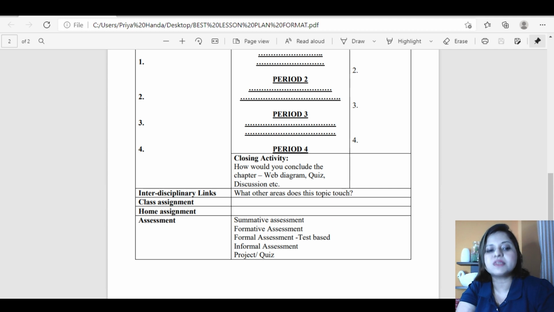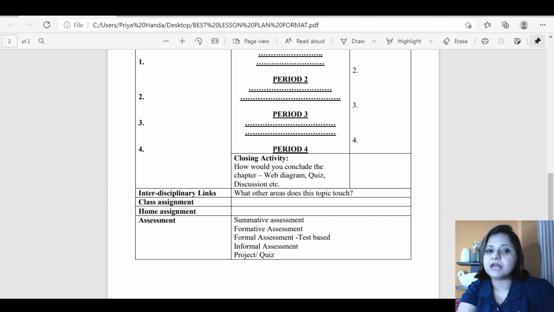Further, next row is interdisciplinary links, where you'll mention if other topics are being touched while you are taking it up. For example, many a times if you are taking say some science chapter, then there are formulas, there is calculation, there is new vocabulary, so English is touched, your mathematics is touched. So these are the interdisciplinary links. Sometimes there is a takeaway, some ethical learning, so value education is there. So you can mention here what other areas or topics or subjects this particular topic is touching.